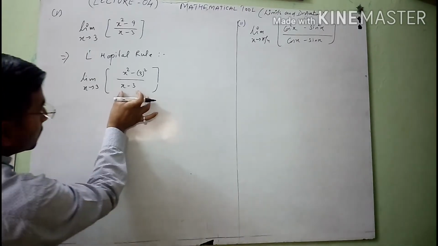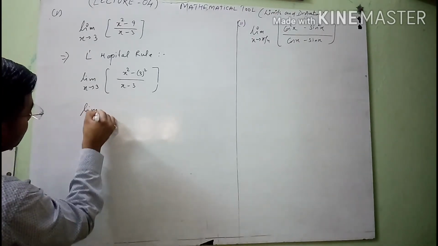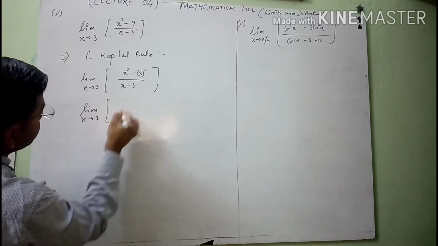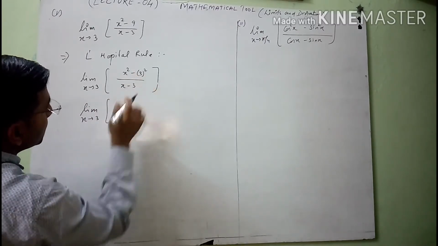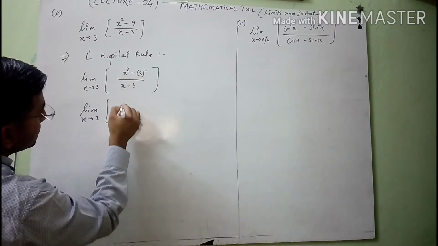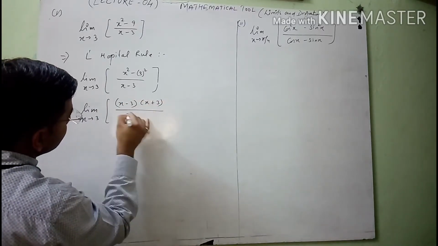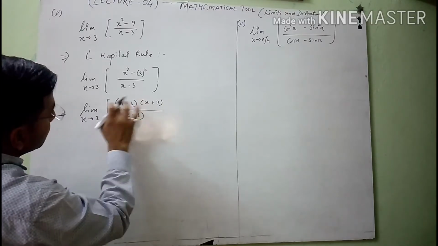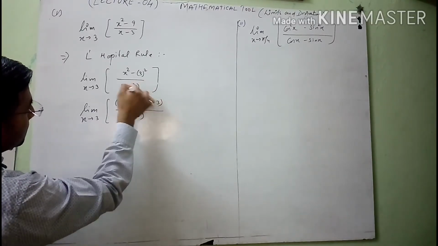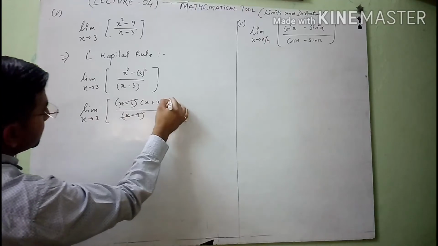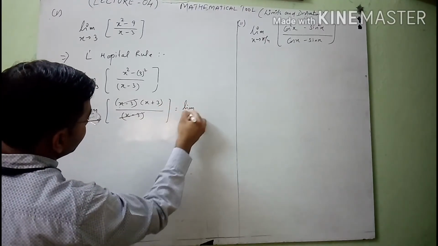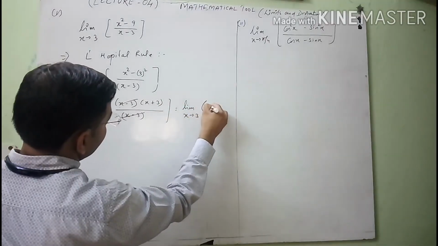After this, you will use a square minus b square, and you know that it equals a plus b, a minus b. So I will write these two factors like this: x minus 3 means a plus b, a minus b, upon this x minus 3. After cancellation of these two, we will get limit x tends to 3, x plus 3.